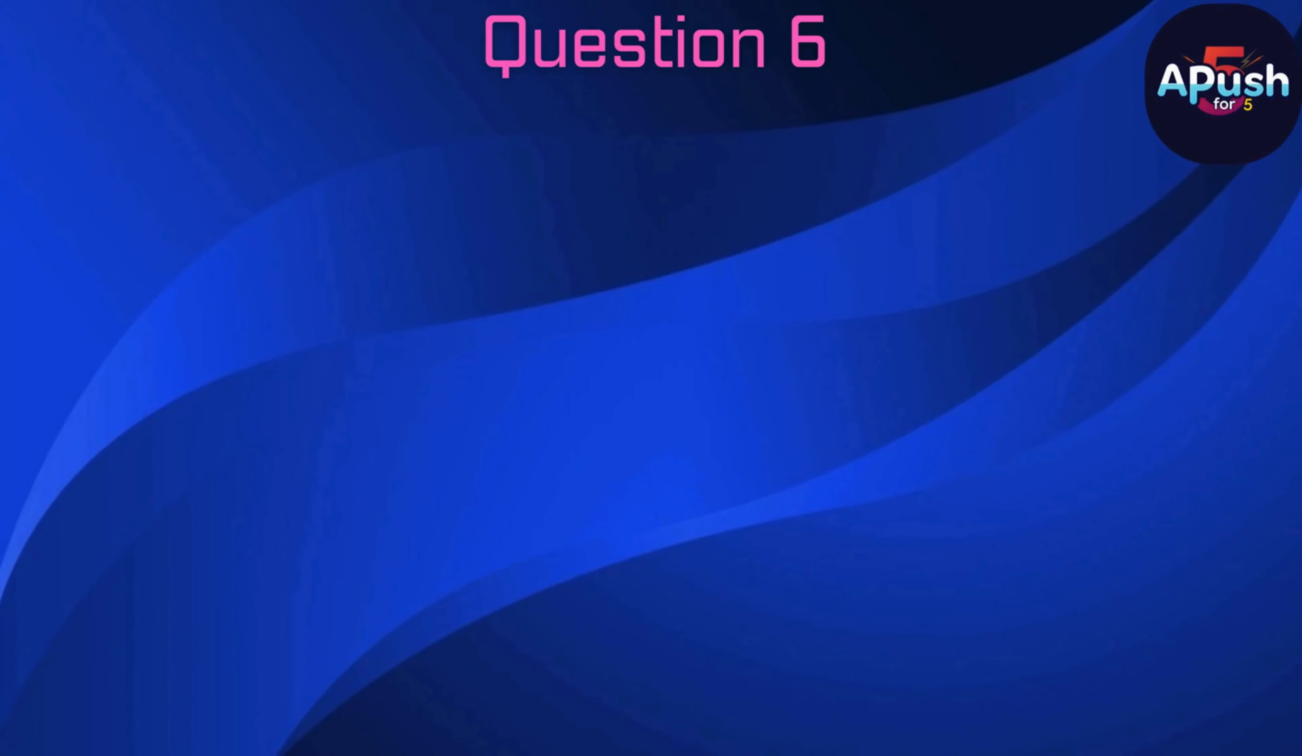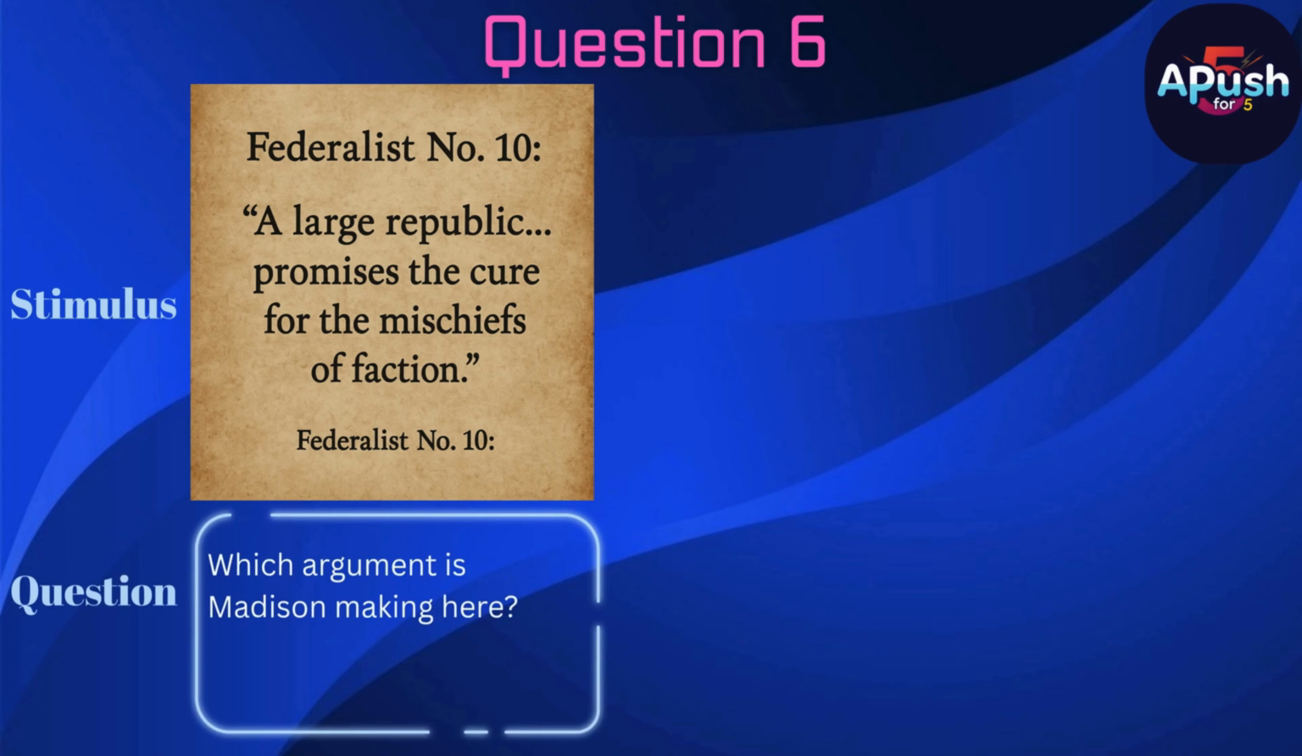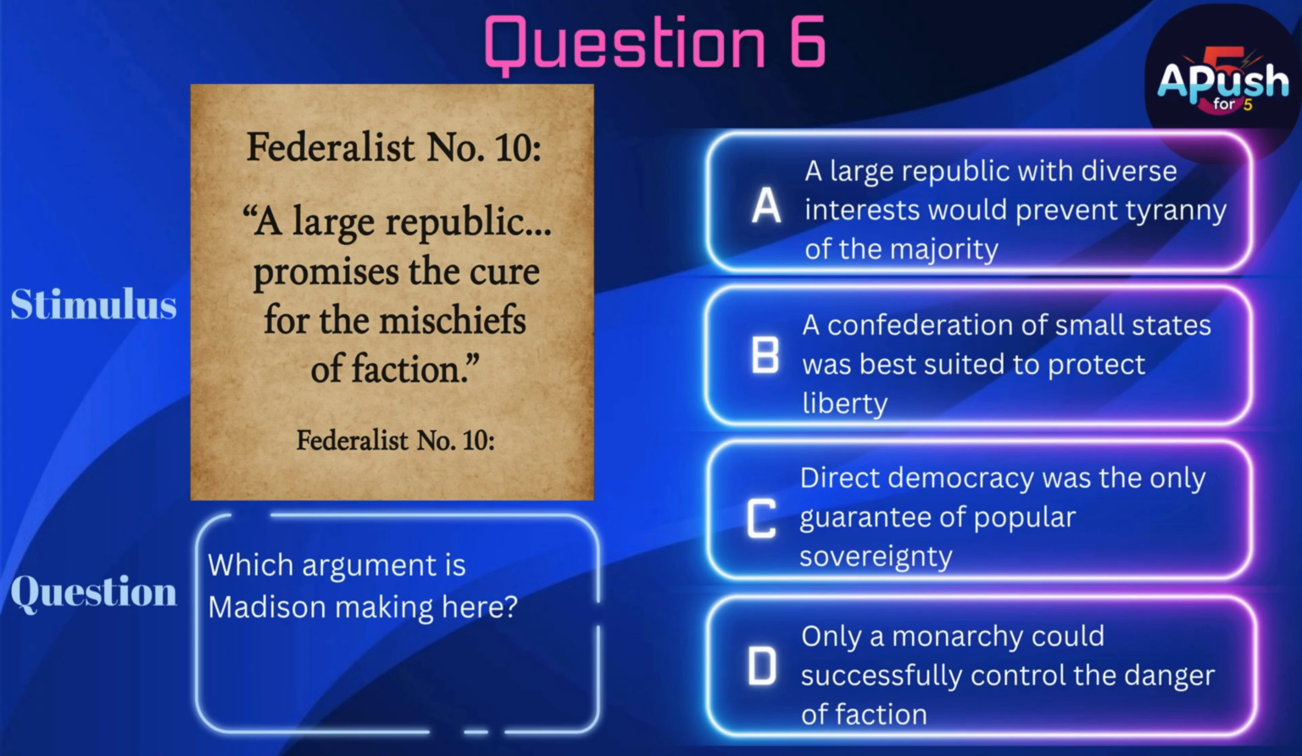Question 6. Stimulus. Federalist Number 10. A large republic promises the cure for the mischiefs of faction. Question: which argument is Madison making here? A. A large republic with diverse interests would prevent tyranny of the majority. B. A confederation of small states was best suited to protect liberty.